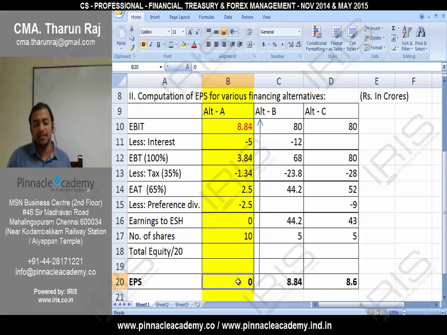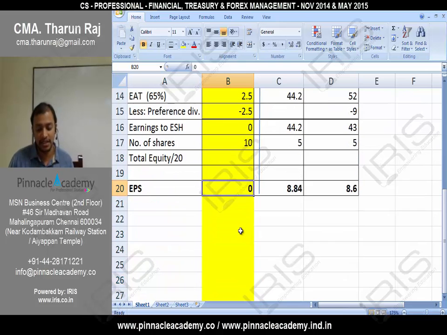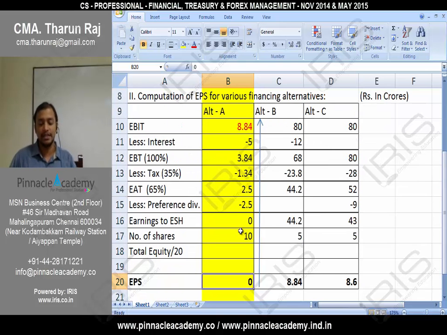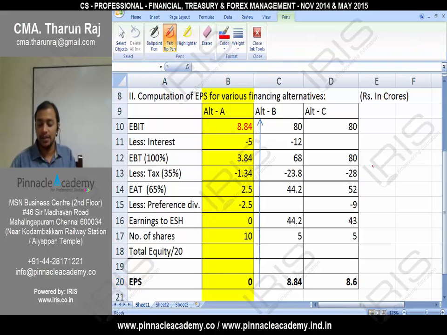But sir, every time we cannot do the reverse calculation in exam. Is there a simple formula? Yes, there is a simple formula. Please see here. What is it that you need to earn? First, to recover interest, and then interest plus preference dividend.